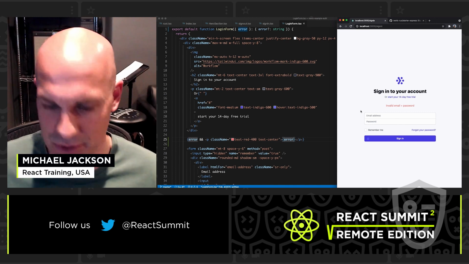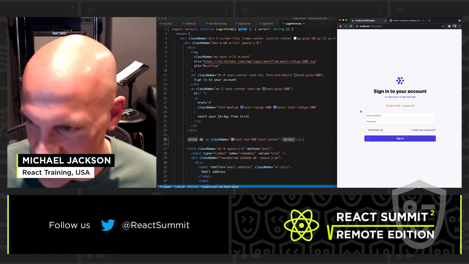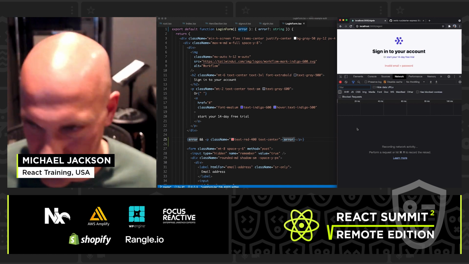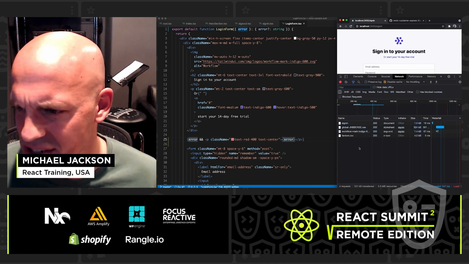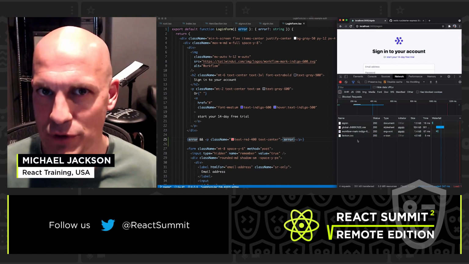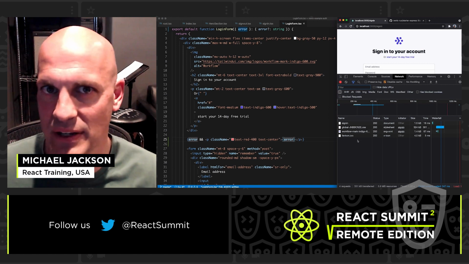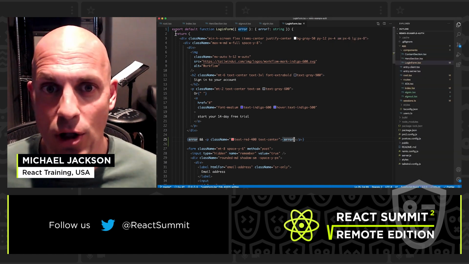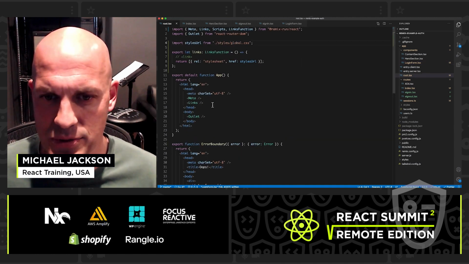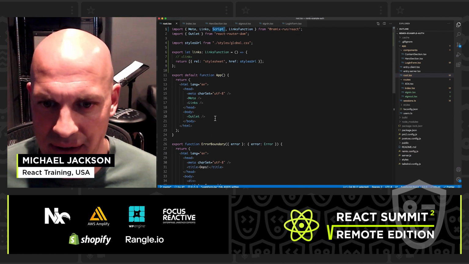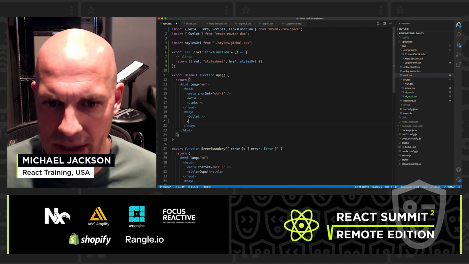You want to know something that's really cool? Check out the browser console here. We're not actually using any JavaScript on this app at all. This is a completely server-rendered app. There is no JavaScript running on the client. If we wanted JavaScript to run on the client, all we would have to do is go back into our root route and see this scripts element here? We could just go and dump this thing in the page.